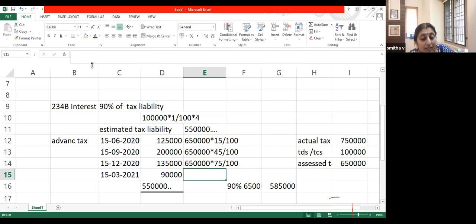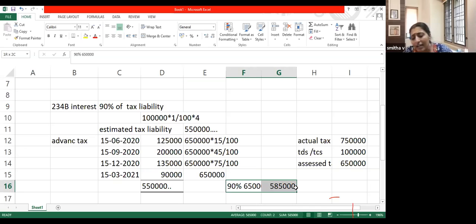Definitely, I have seen an MCQ for 234B calculation, but for 234C calculation there has been no MCQ. This is slightly difficult. Anyway, let me explain. If my actual tax is 6,50,000, I should have paid 6,50,000 into 15% on 15 June, 6,50,000 into 45% on 15 September, 6,50,000 into 75% on 15 December, and the full 6,50,000 on 15th March, but I have not paid that much.